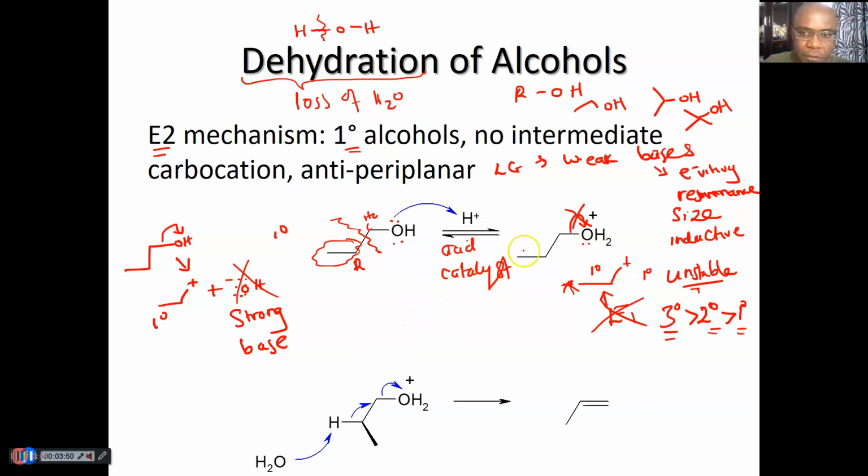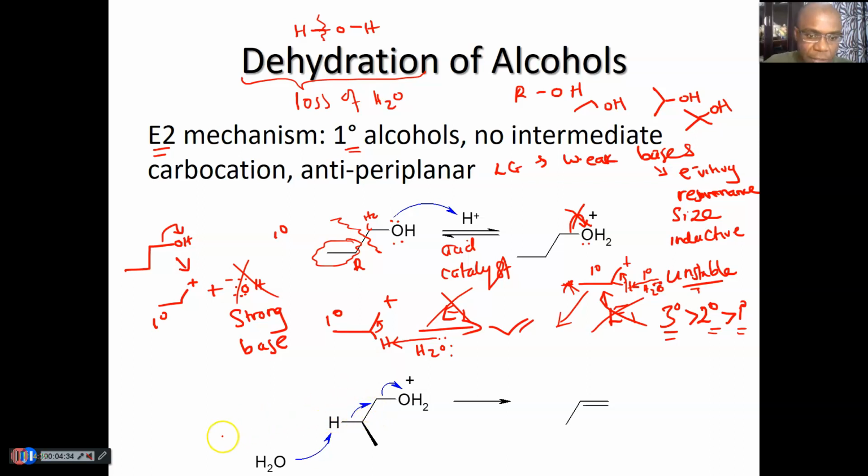So what is the alternative for making a double bond? This would have made a double bond if a base like water pulled out the beta hydrogen using the lone pair on oxygen. If you have this primary carbocation and you use water as a base by E1, because water is a weak base, it will go there and you make a double bond. Where does the water come from? It might have left from this step here. But anyway, we are not thinking E1 because, again, this is a primary carbocation that is not stable.